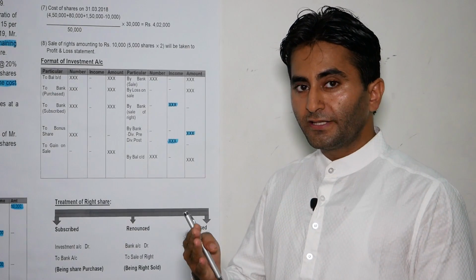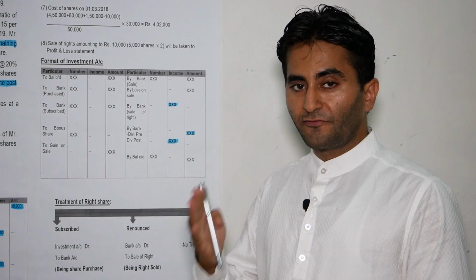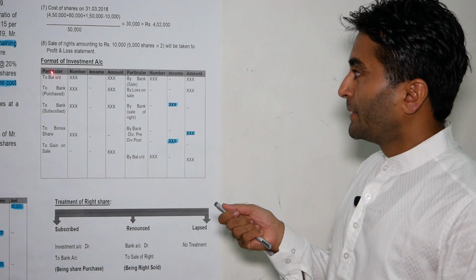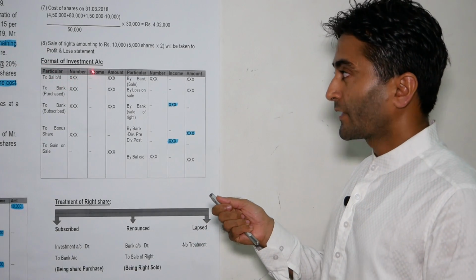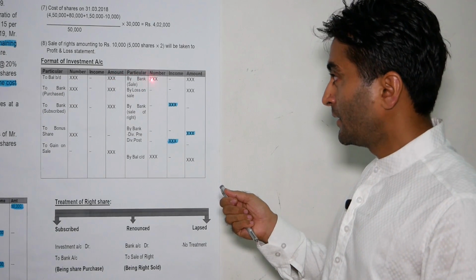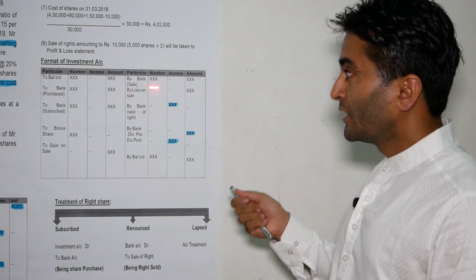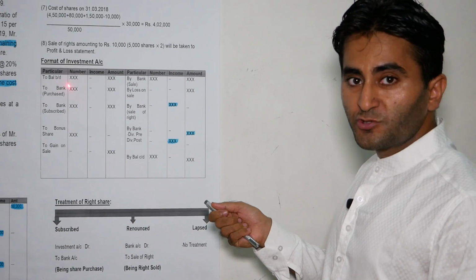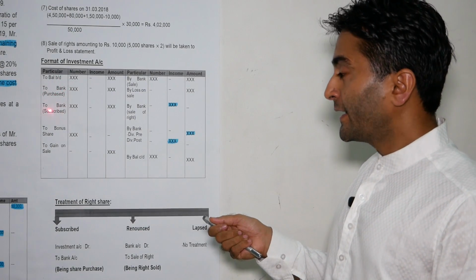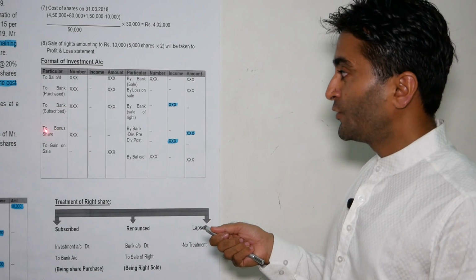Before starting the answer, we will first discuss the format of the investment account. This is the format: particulars, number, income, amount, and on the credit side, particulars, number, income, amount. To balance b/d, opening balance of shares; to bank, purchase of shares; to bank, subscription of shares; and to bonus shares.